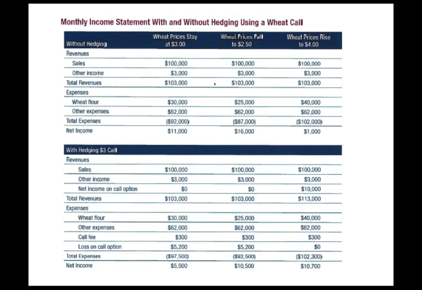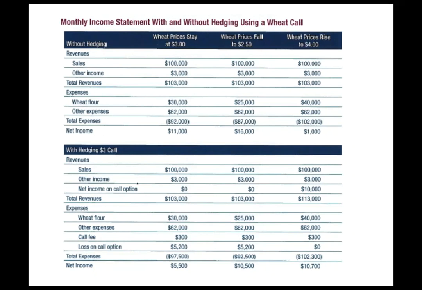So the main thing that changes in each one of these is really going to be the expense area. Everything's the same up here until we get to the price of wheat flour. This is the thing that's fluctuating. At $2.50, at 10,000 bushels we need to buy, wheat costs us $25,000, so our total expenses are reduced, and we actually make a little bit more money that month, $16,000. If prices increase by, excuse me, $1, our costs obviously increase dramatically, and we see $1,000 net income. That's without doing any hedging.